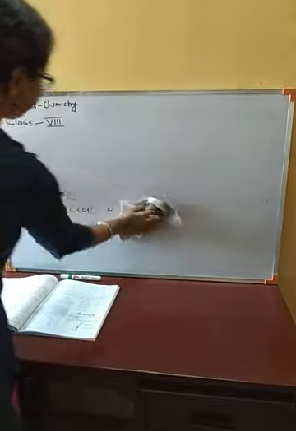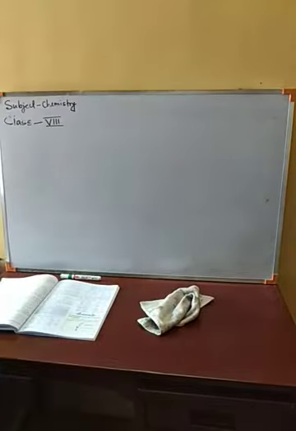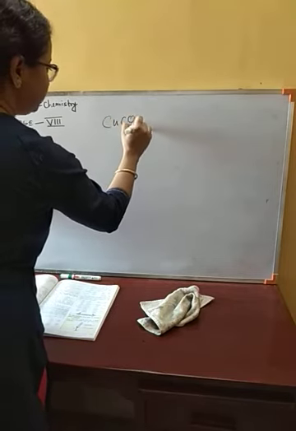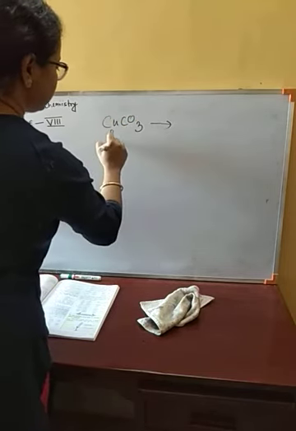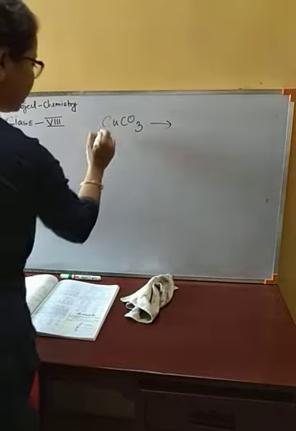So here we have an activity, with copper carbonate, CuCO3. This salt is green in color, light green.